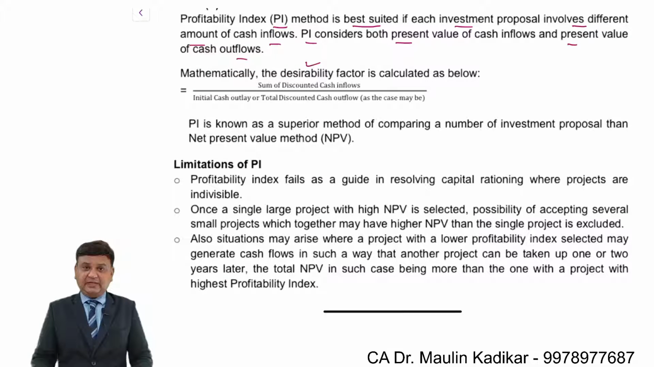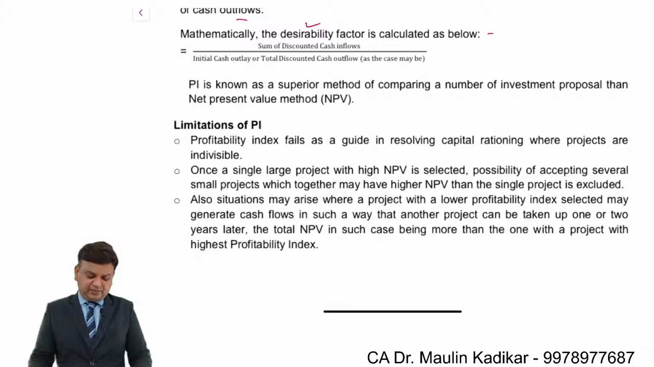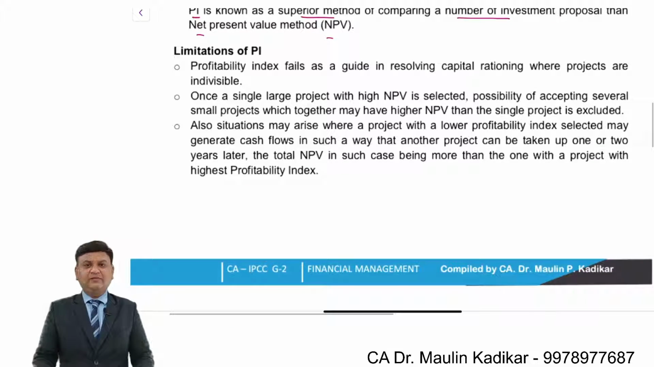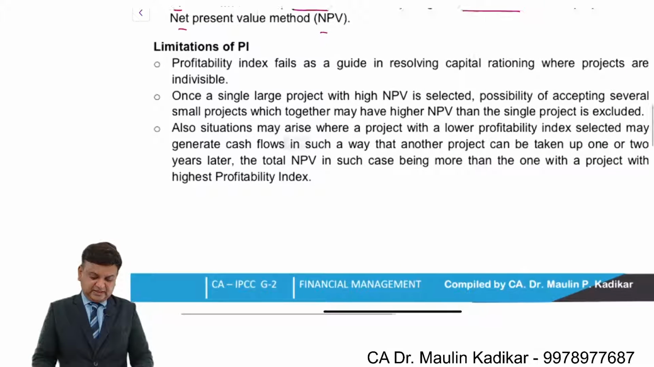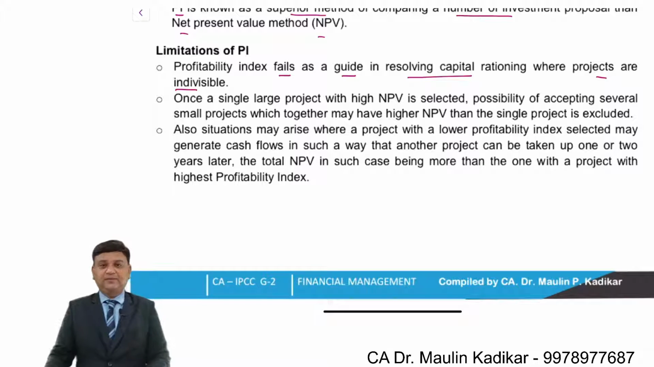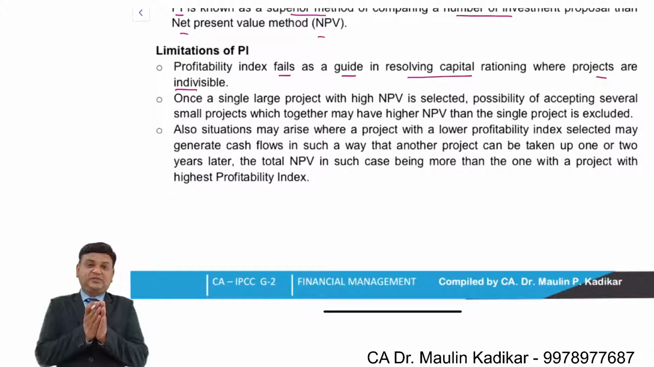Mathematically, desirability factor, benefit cost ratio or PI is calculated as under: it is simple present value of the cash inflow upon investment. PI is known as a superior method of comparing number of investment proposals than NPV. However, there are certain limitations of the PI criteria. PI fails to guide in resolving the capital rationing when the projects are indivisible. So dear friends, in case of the indivisible projects, we have to go with the combination of the projects criteria.